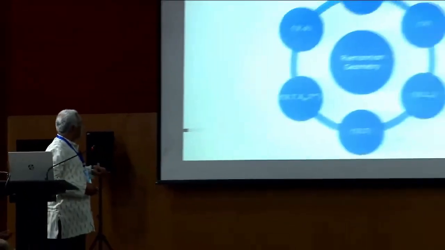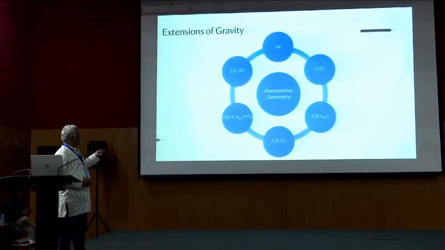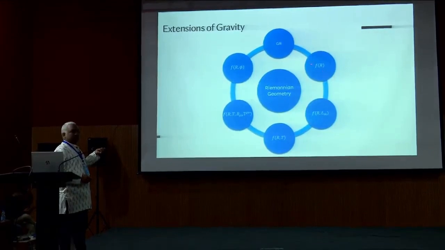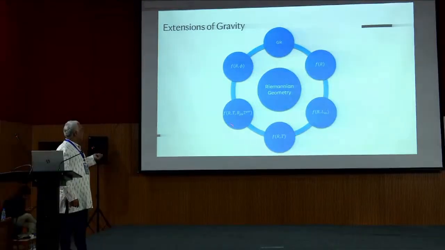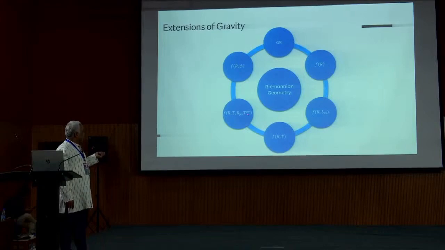Yeah. So generally, based upon Riemannian geometry, from GR the f(R) was started. Then from f(R) the couplings started, as I mentioned. The couplings are based on the matter Lagrangian, the trace T of the energy momentum tensor, and the scalar field. Even in an article there is f(R, T), and R and the combination of R mu nu and T mu nu. So these are basically the couplings.